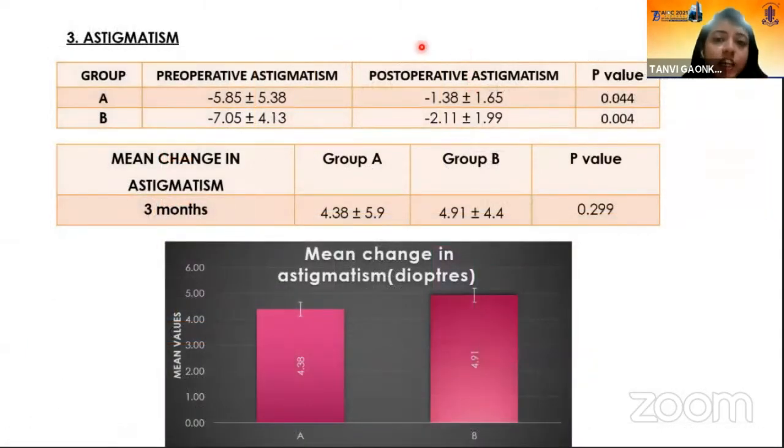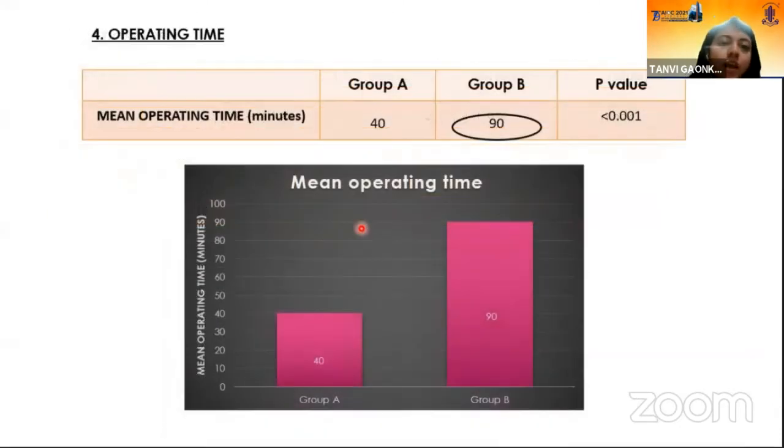There was a significant change in the post-operative astigmatism from the pre-operative value in both the groups. However, post-operatively, there was no statistically significant difference between them. However, there was a statistically significant difference in the mean operating time between the two groups, with group B having a mean operating time of 90 minutes and group A having one of 40 minutes.